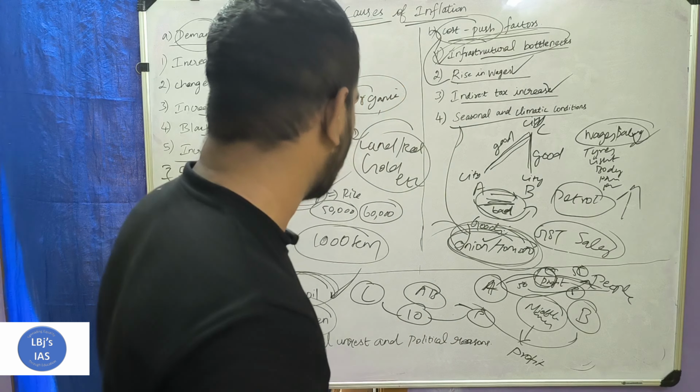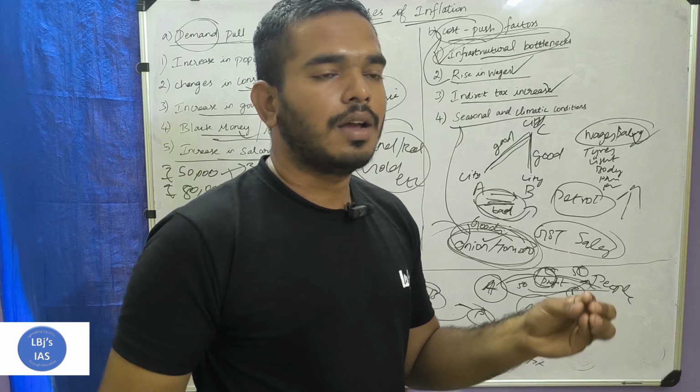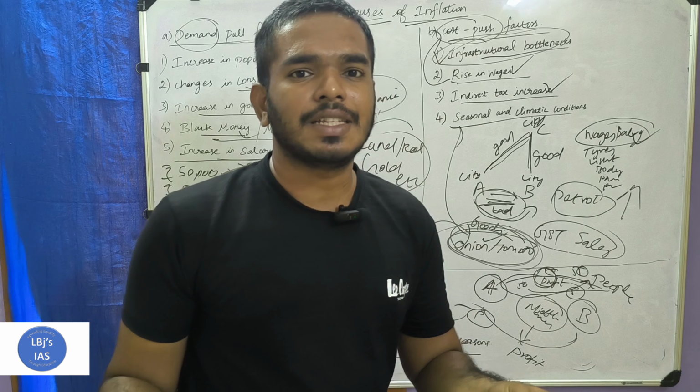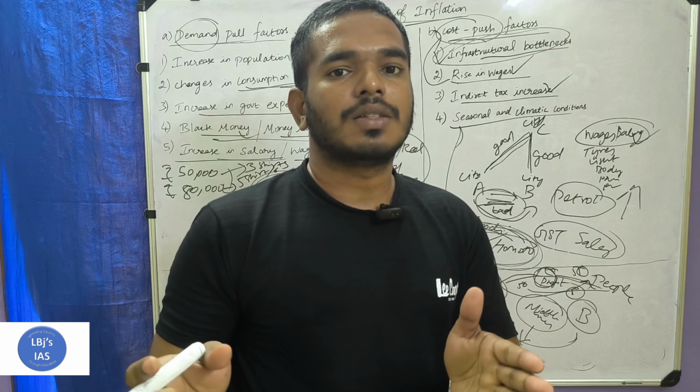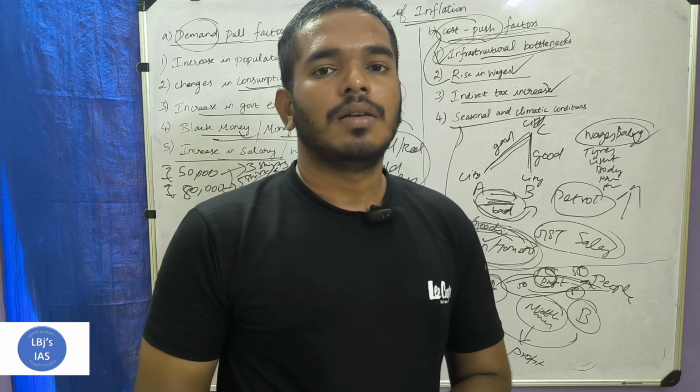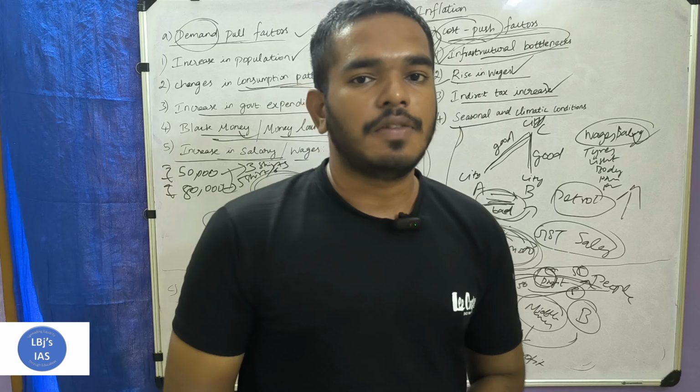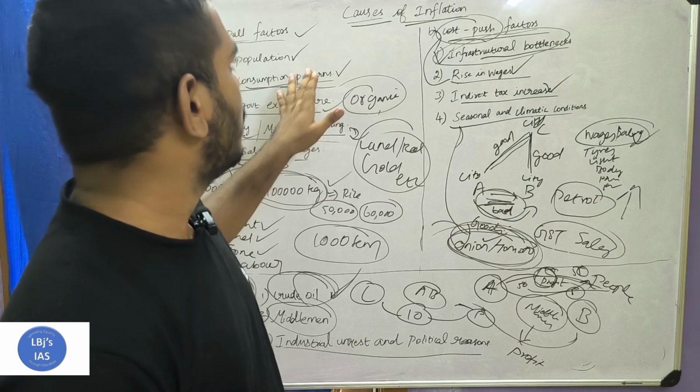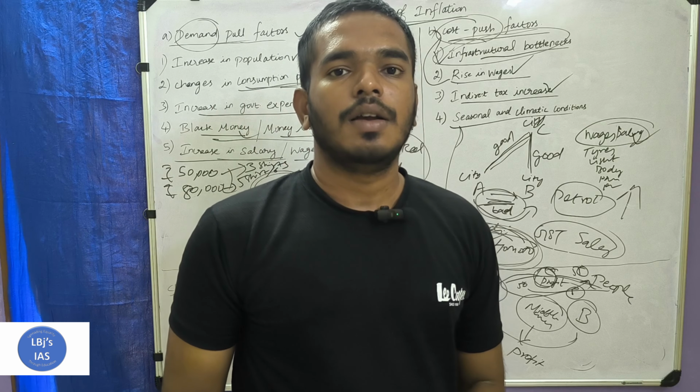Next, industrial unrest. If there is any industrial strike or some other industrial accidents which affect the production, and also political reasons like war between countries also affect the production, which leads to reduced supply, that leads to inflation. So these are all the major causes of inflation.